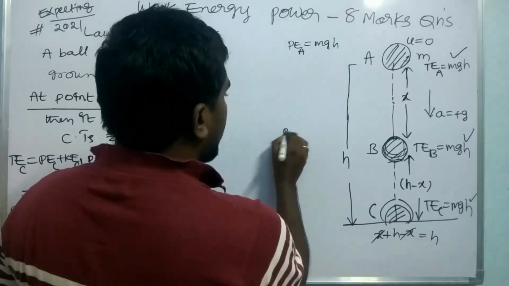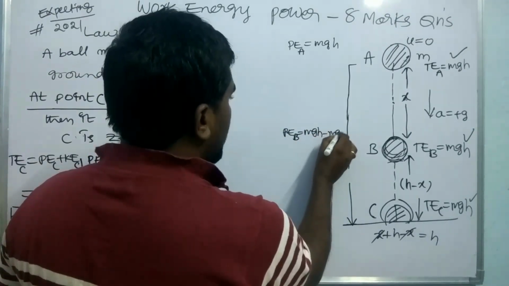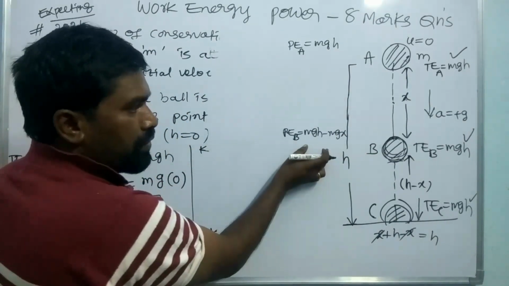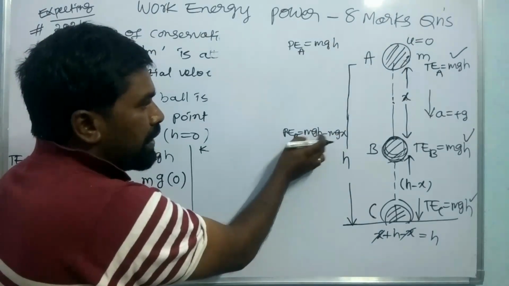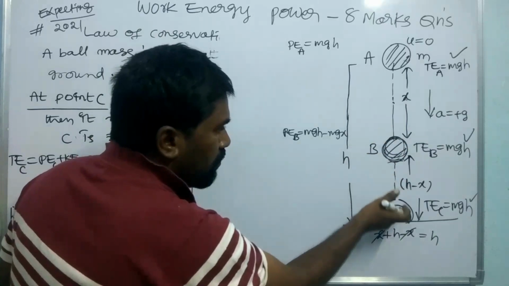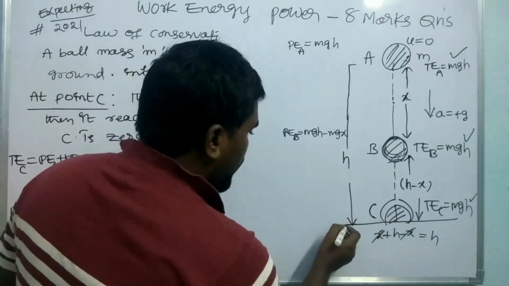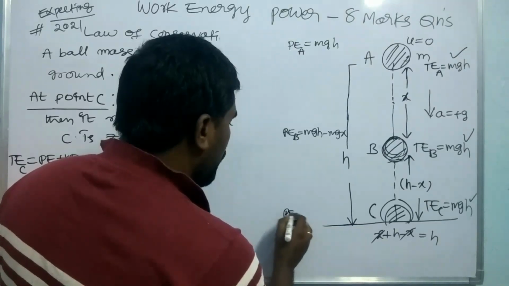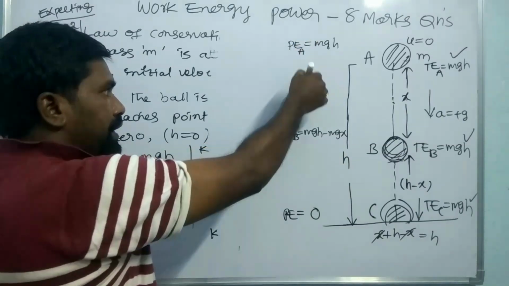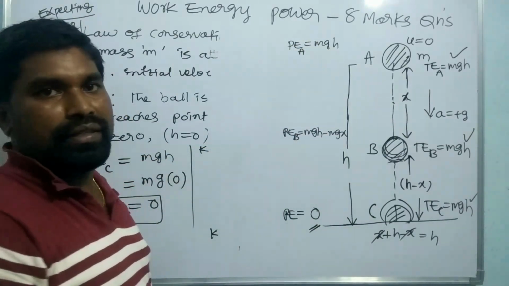At point B, Pe at B is equal to mgh minus mgx, so it decreases. Because the height of the ball decreases, the potential energy decreases. At point C, the height will be 0, so the potential energy reaches 0 at the ground point.